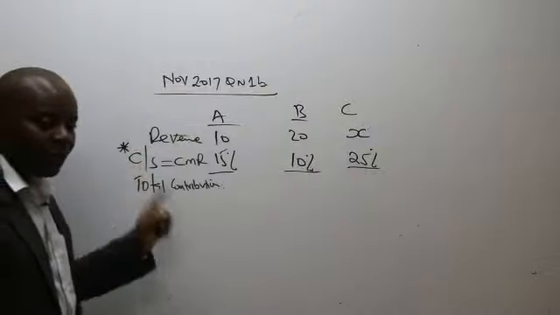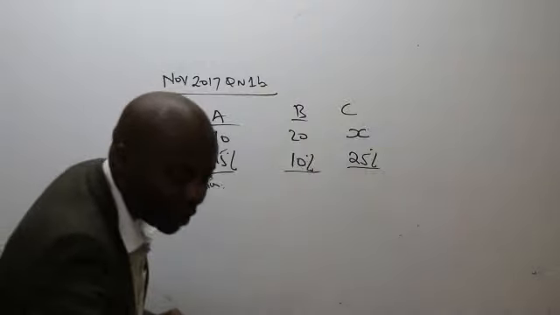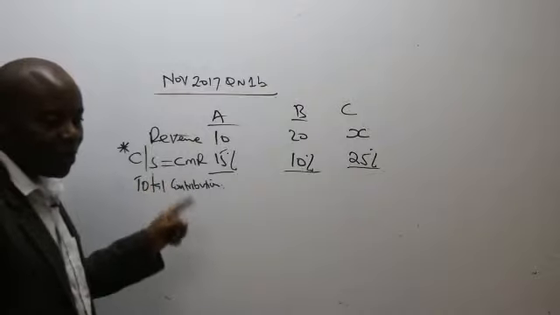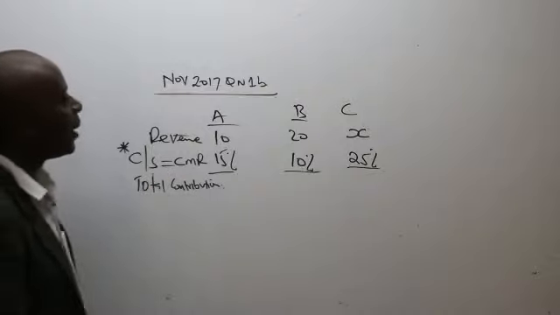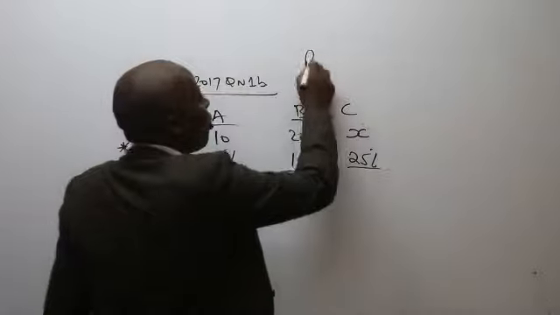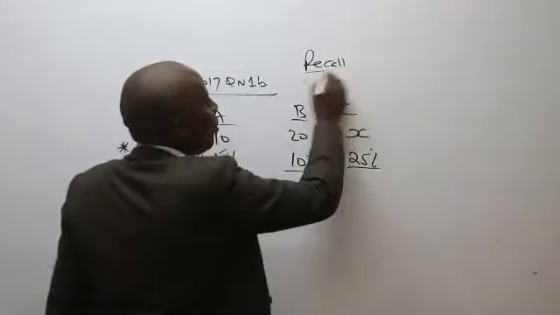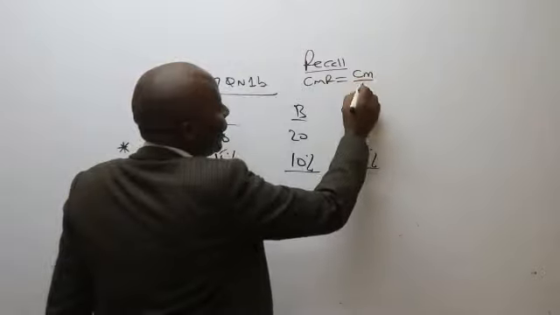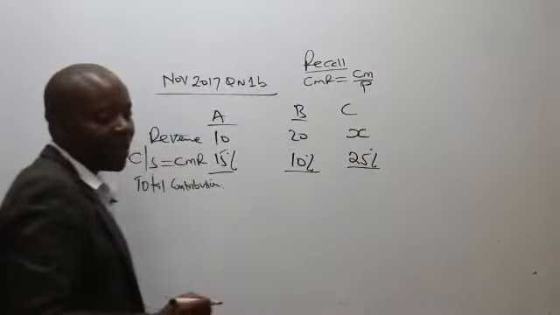So whenever you see revenue and you are seeing contribution to sales, CMR, contribution margin ratio, always multiply them. Why am I saying that we need to multiply this? Ladies and gentlemen, please recall that to get CMR, we normally take CM over price.